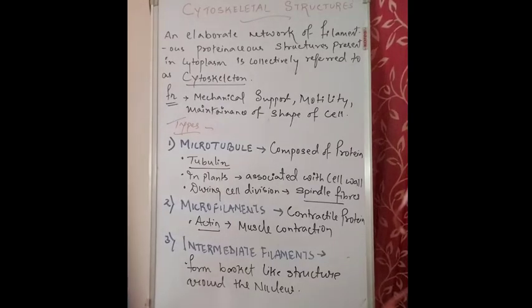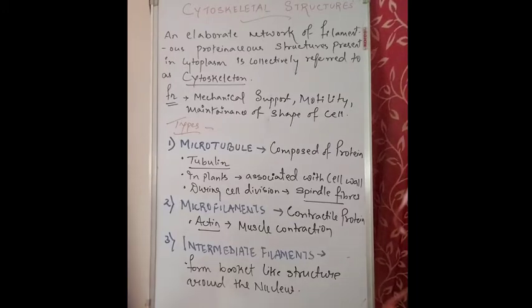The third one is intermediate filaments. These are non-contractile filaments. They are acidic in nature but are non-contractile. They are involved in the formation of chromatin. Chromatin means that later on, on condensation, it forms the chromosome. Just remember, intermediate filaments are the material for the chromosome. These intermediate filaments form the chromatin, and also form basket-like structures around the nucleus. They are the materials for the chromatin reticulum, which will later on form the chromosome.